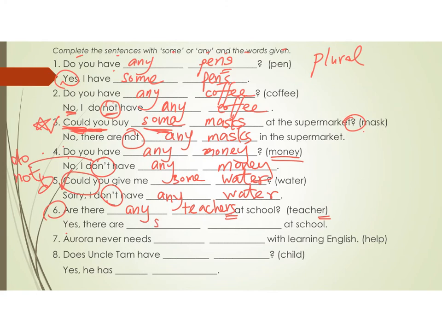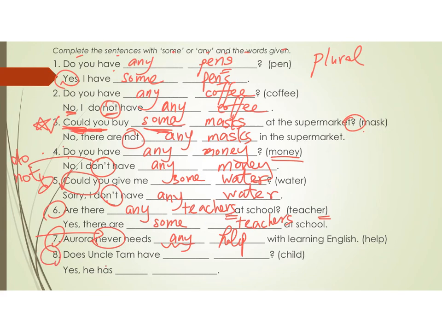Yes, there are some teachers at school. Number 7, Aurora never needs any help with learning English. Now, so you see here, never, it is negative, 否定嘅意思, so we also use never. Okay? It is similar to meaning no. Okay? So we use any.